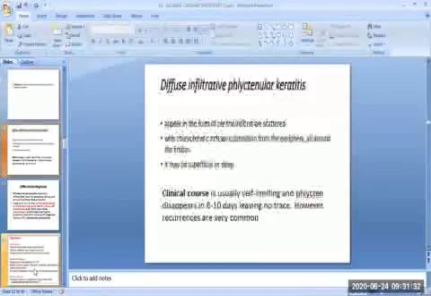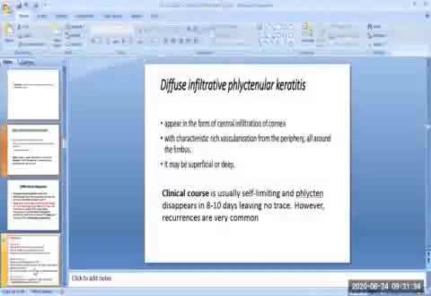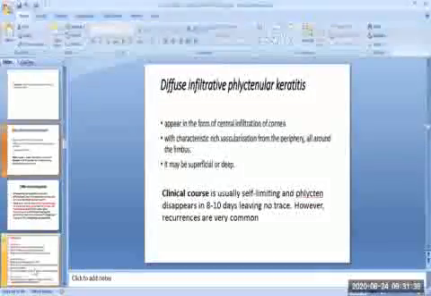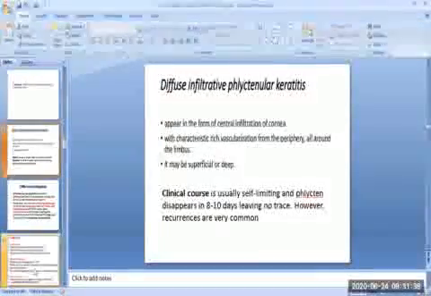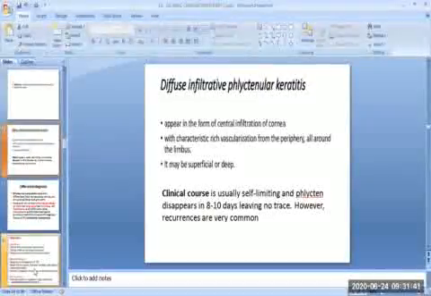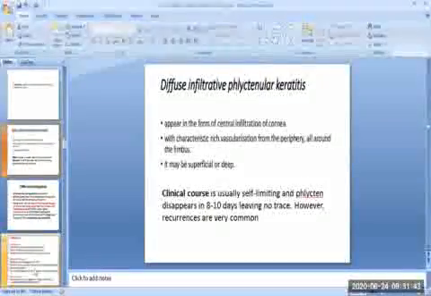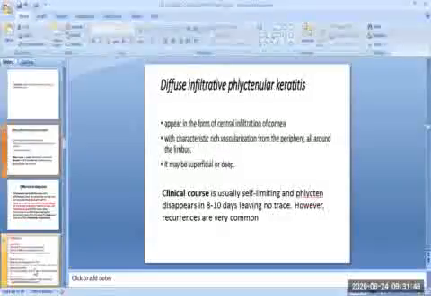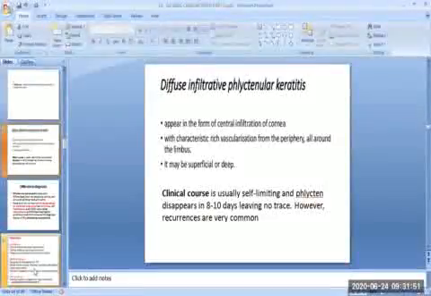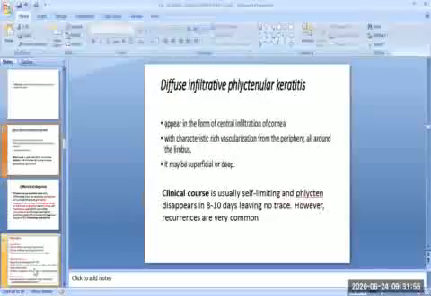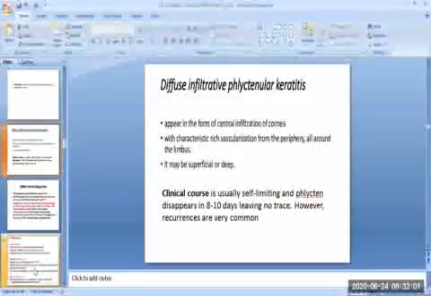Then the second form of phlyctenular keratitis is the diffuse infiltrative phlyctenular keratitis, which may appear in the form of central infiltration of cornea with characteristic rich vascularization from the periphery all around the limbus. It may be superficial or deep. The clinical course is usually self-limiting and phlycten disappears in 8 to 10 days, leaving no trace. However, recurrences are very common.